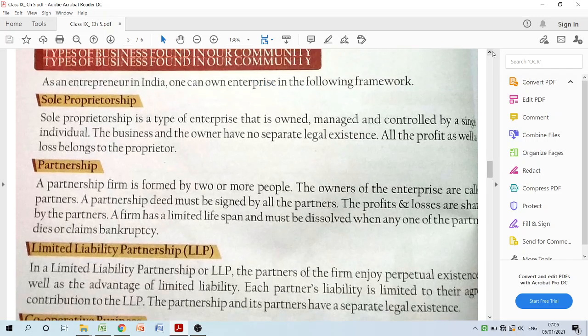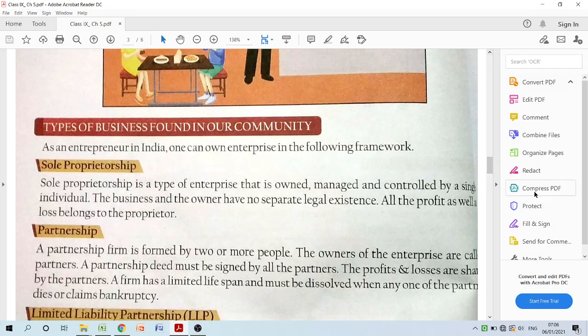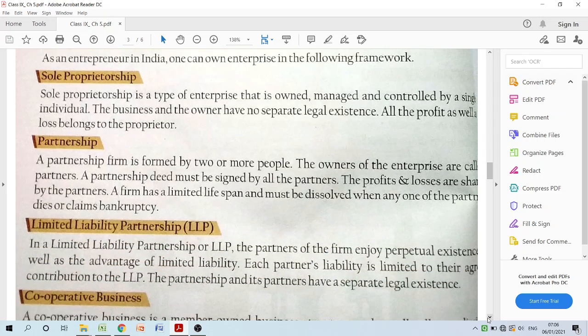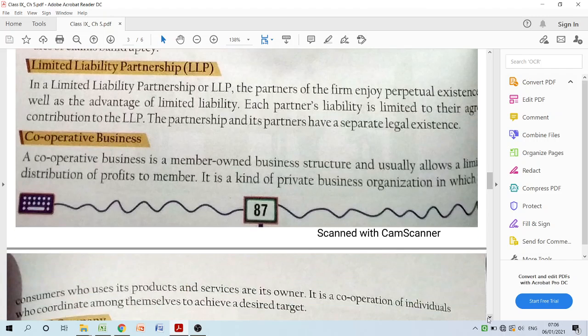फिर उसी का नेक्स्ट टॉपिक था कि द टाइप ऑफ बिजनेस फाउंड इन आवर कम्युनिटी में कुछ कुछ और टॉपिक्स जिसको हम लोगों ने डिस्कस नहीं किया था। We have discussed sole proprietorship, meaning the self ownership of any company. Partnership, when two or more people are coming together to form a company. Limited liability partnership, in which the firm partners, meaning all the partners of the firm, they enjoy both the